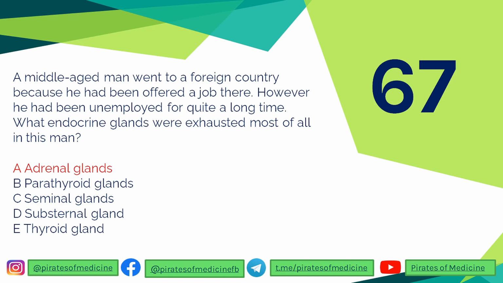So we have this stress hormone secreted by a gland, which is the adrenal cortex, the cortisol. Correct. So the cortisol hormone is the stress hormone, and because of this stress hormone being secreted a lot in this man because of his prolonged chronic stress, then the adrenal gland will be most exhausted. So I hope you understand why the answer is adrenal gland. So let's go to the next one.